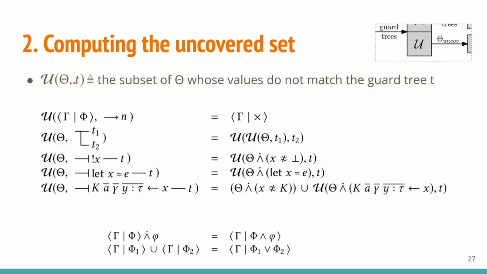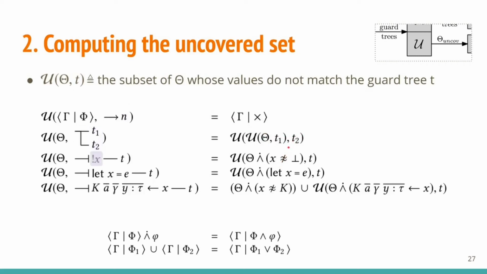With a function like this, u computes the subset of theta whose values do not match the guard tree T. When we reach the right-hand side, every incoming value is covered, so we return the empty refinement type. Branches model fall-through semantics. Only values that fall through the first branch can fall through the second branch.